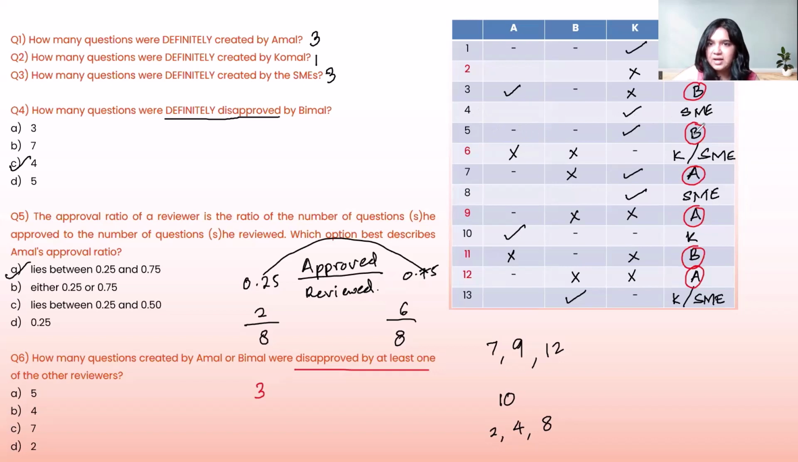Let's look at question 5, which has no disapproval. Question number 7 has one disapproval, so 7. Next up is question number 9, which has at least one disapproval, so 9. Next up, we have 11, which has at least one disapproval. And the next question is 12, which also has at least one disapproval. So there are 5 such questions which are created by either Amal or Vimal and have had a disapproval by at least one of the other reviewers. So your answer here will be option A, which is 5.